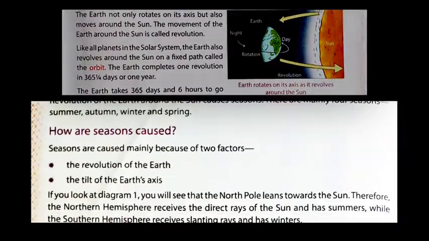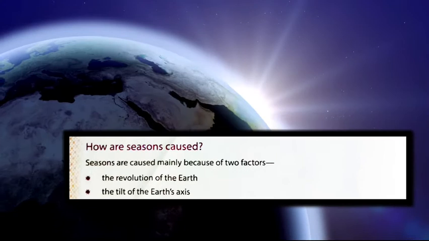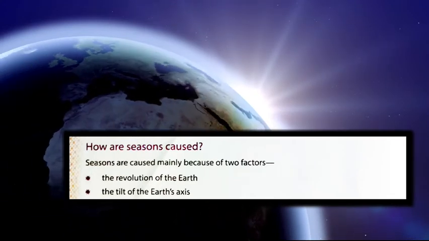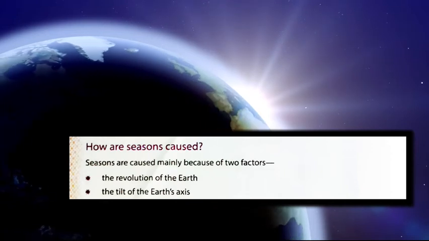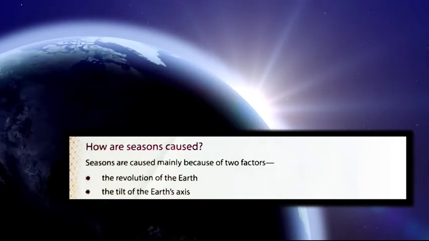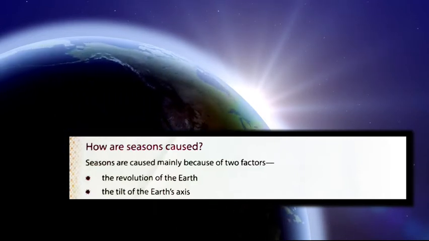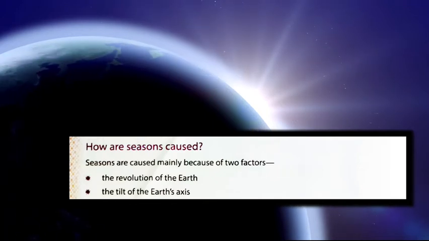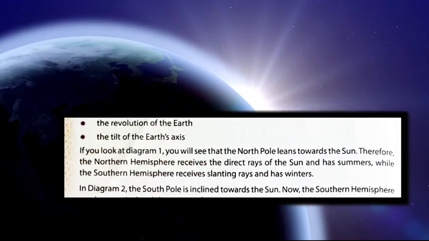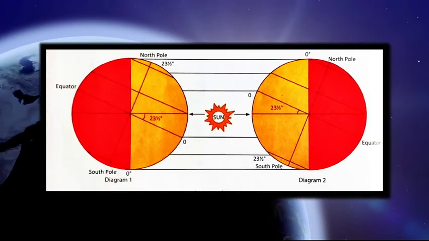Your next topic is how seasons are caused, means what are the reasons for seasons to occur. Seasons are caused mainly because of two factors. First one, the revolution of the earth. Second one, the tilt of the earth's axis. We can understand this with the help of two diagrams which are given here.